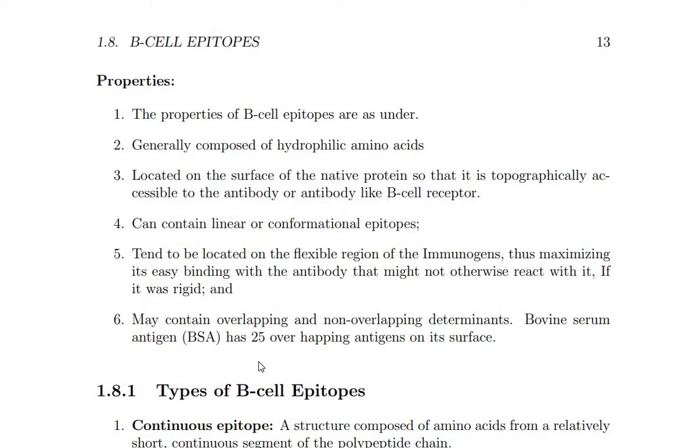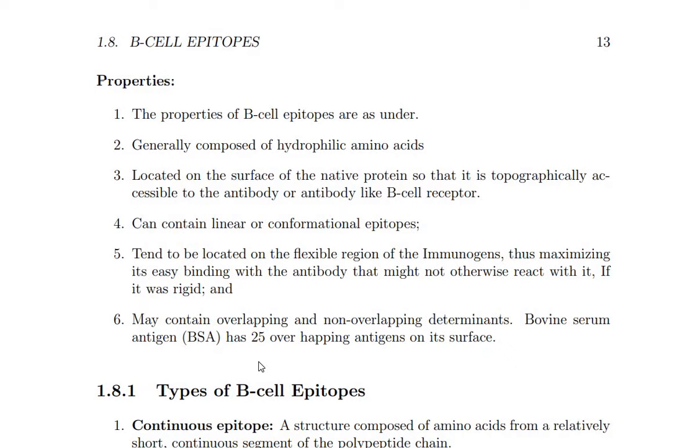The properties of B cell epitopes are that these are hydrophilic amino acids. The structure of B cell epitopes is hydrophilic amino acids. Next, they are on the surface of the protein, topographically accessible to the antibody like B cell receptors.